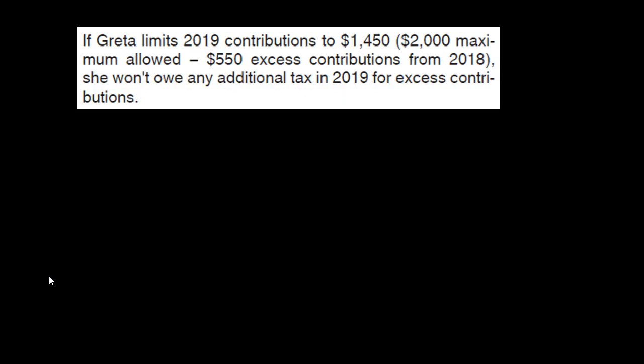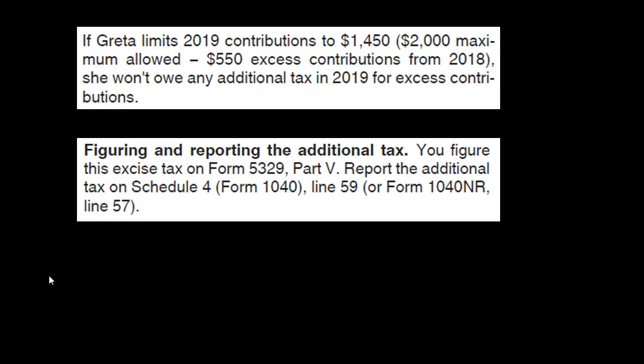If Greta limits 2019 contributions to $1,450, $2,000 maximum minus $550 excess contributions for 2018, she won't owe any additional tax in 2019 for excess contributions. So you can see this is basically a timing difference item happening here. Excess contributions in a prior year could lead to differences in the contribution limit, which is typically the $2,000 in the following year, as well as the penalties. Back to the text, figuring and reporting the additional tax. You figure this excess tax on Form 5329 Part V. Report the additional tax on Schedule 4, Form 1040, line 59.